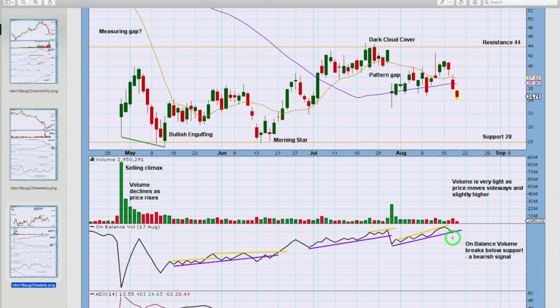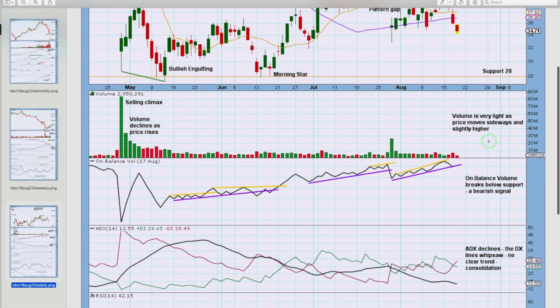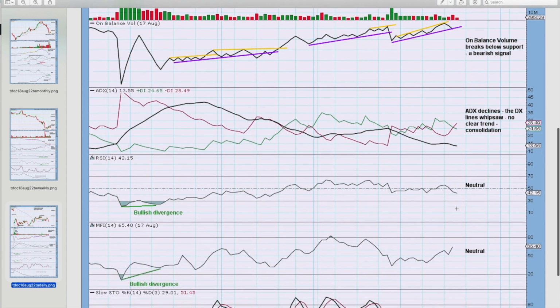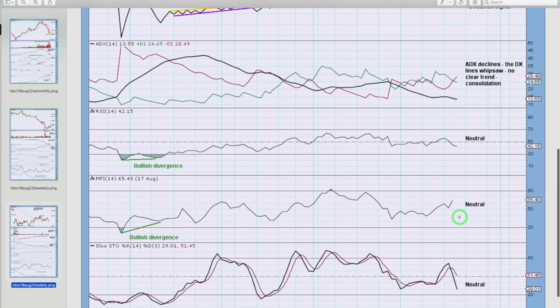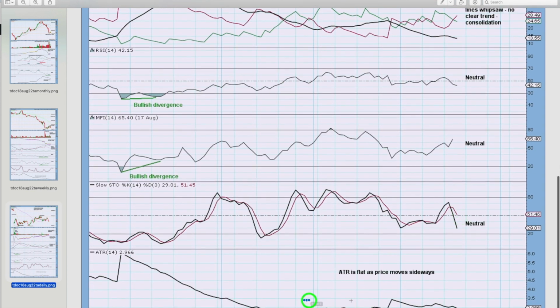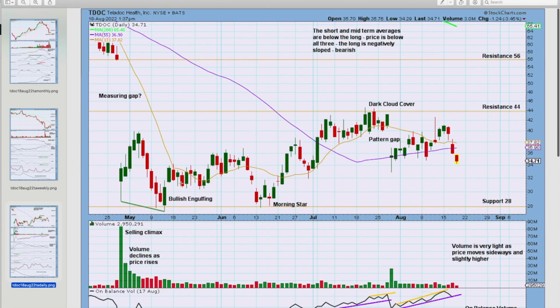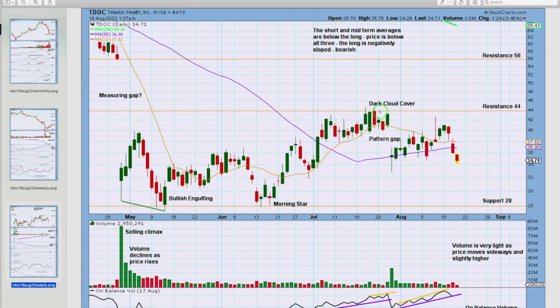On balance volume is just breaking below support, so that's a weak bearish signal that supports the view that an upward swing may be over, a downward swing is underway. We've been over ADX, RSI and money flow index back in neutral territory, and ATR flat as price is moving sideways and slightly higher. So for the short term, a downward swing.